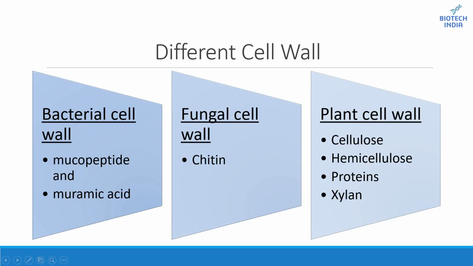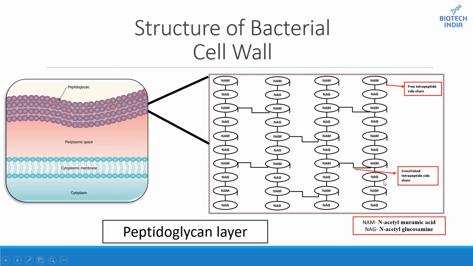These are the different cell walls. First is the bacterial cell wall, which is composed of mucopeptide and muramic acid. Fungal cell wall, the main component is chitin. And the plant cell wall is made up of many different components like cellulose, hemicellulose, protein, xylan. So we'll be starting off with the structure of bacterial cell wall.